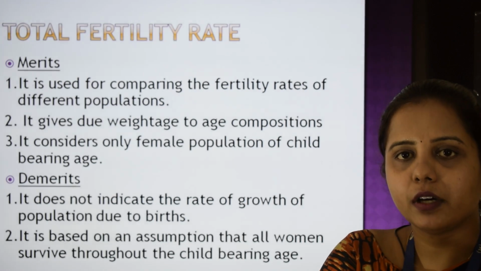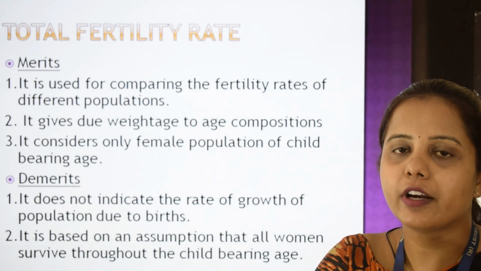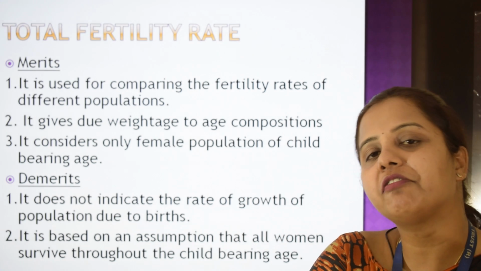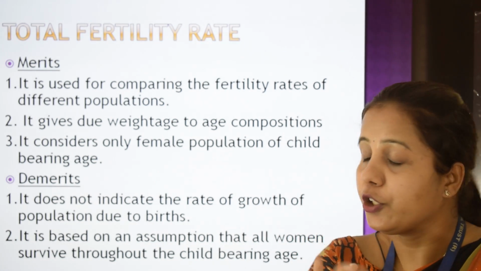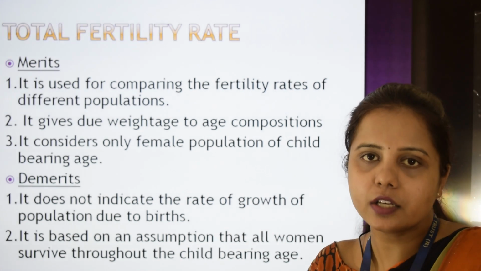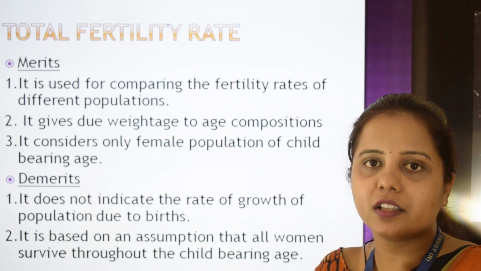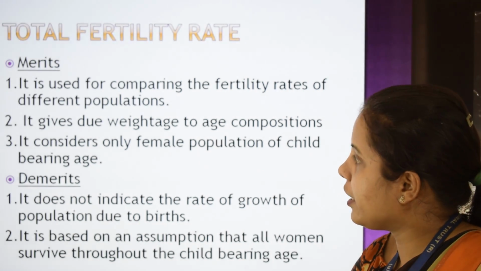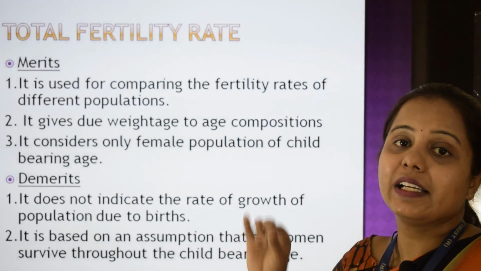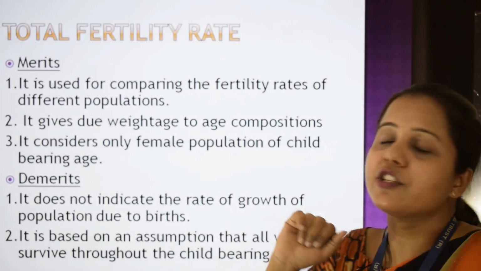If you remember, in the previous measures we could not compare the fertility rate between two populations, but using TFR we can actually do that. We can compare the fertility level between two different populations, and it gives weightage to age composition.